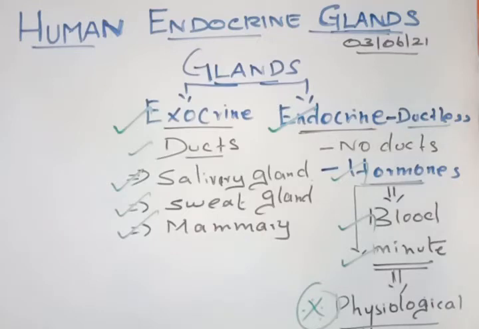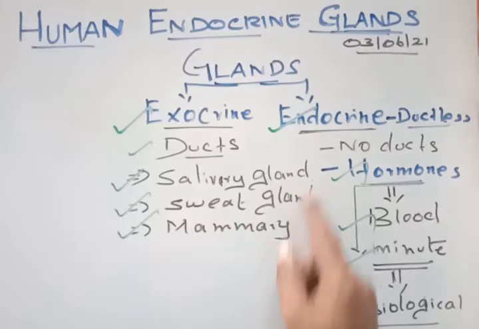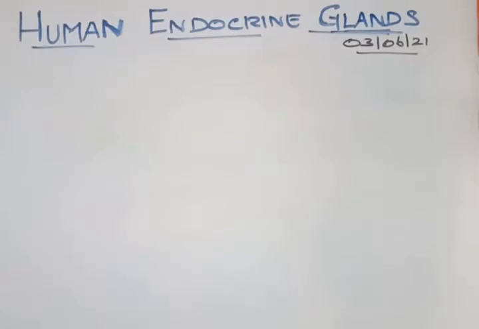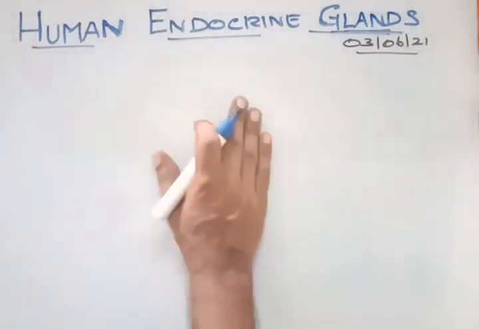So the hormone which is secreted from one gland is sent to its target organs. That is an important thing regarding the exocrine and endocrine glands. In our syllabus, we are going to discuss only the endocrine glands, and when you come to higher secondary 11th standard, we will be discussing the exocrine glands. Clear? Now we will discuss the human endocrine glands.